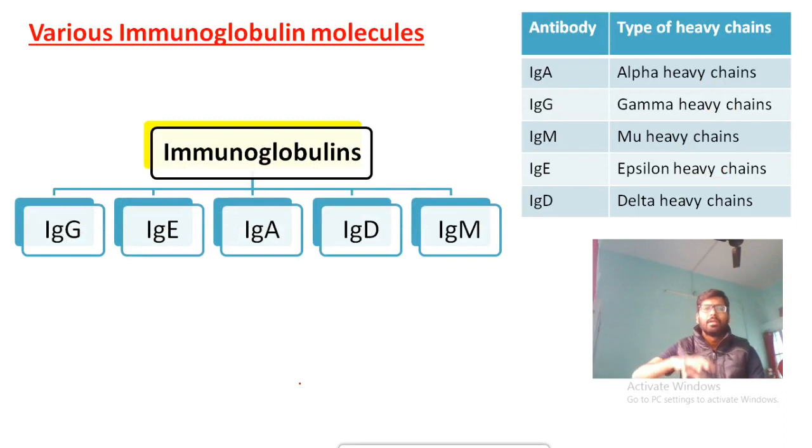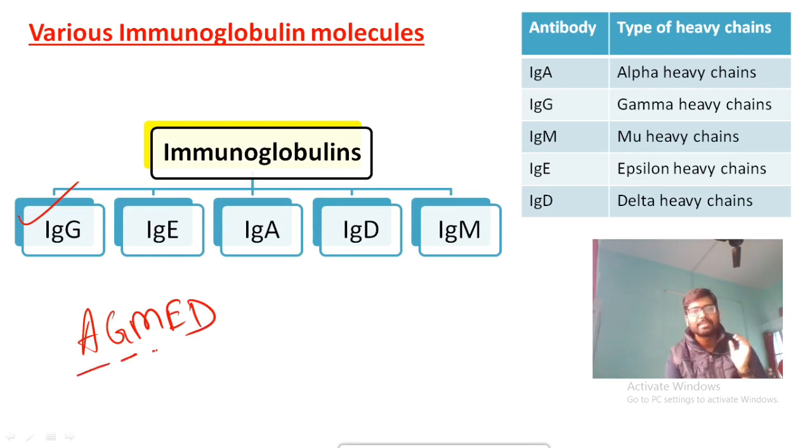So coming to the types of immunoglobulin molecules present in our body. See, देखो immunoglobulins 5 टाइप का होता है. ठीक है, one is IgG, IgA, IgG, IgM, IgE, IgD. ठीक है, उसका नाम क्यों है, मतलब why that is known as IgA, why IgG, why IgM, why E, why D.